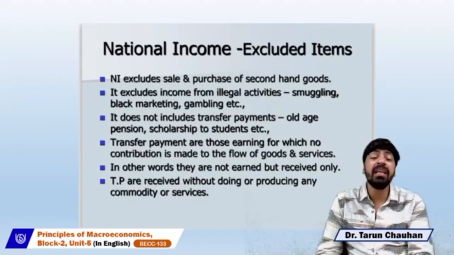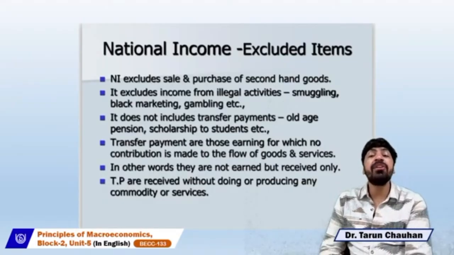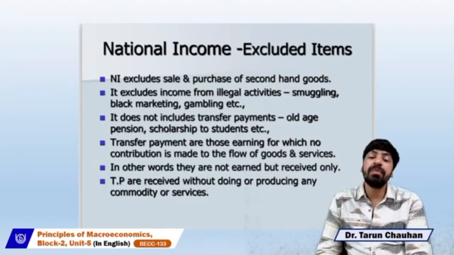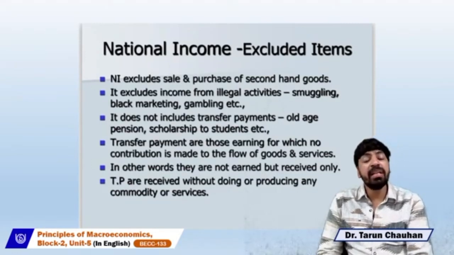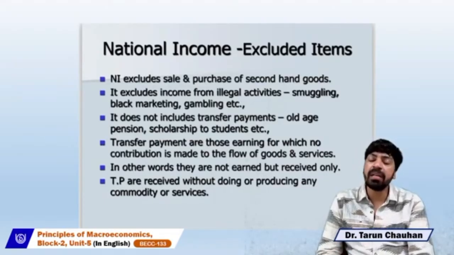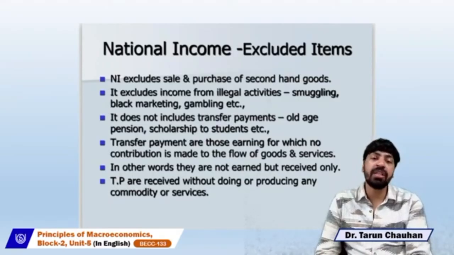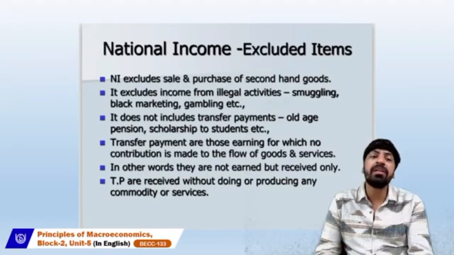Automatically, transfer payments are not earned but only received, and whatever payments are received will not be included in national income. They are also received without producing any commodity or service in the market or in the economy, and as a result, they are not a part of national income at all. So these are the items which cannot be considered in measuring the national income.